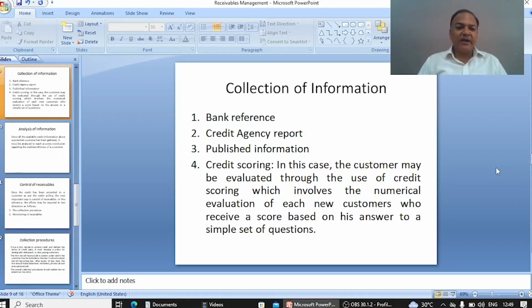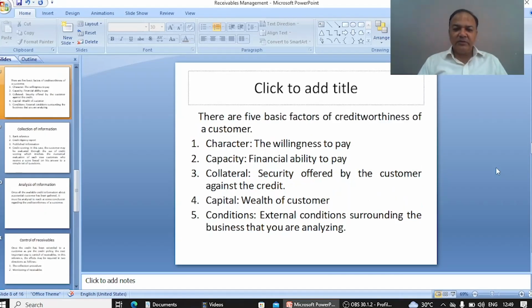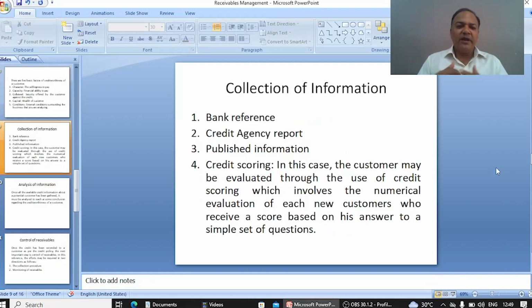Next, collection of information. Collection of information means we are collecting information about character, capacity, collateral. If we require this type of information about character and capacity, about the capital and about the condition, and whenever we need this information, from where can we collect it? Number one, bank reference. Most of the time we collect this information by visiting the bank. With the reference of the bank, most of the information is collected.